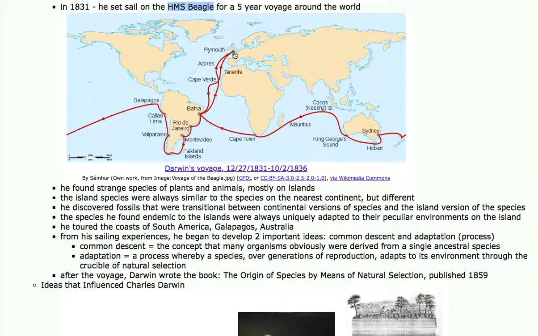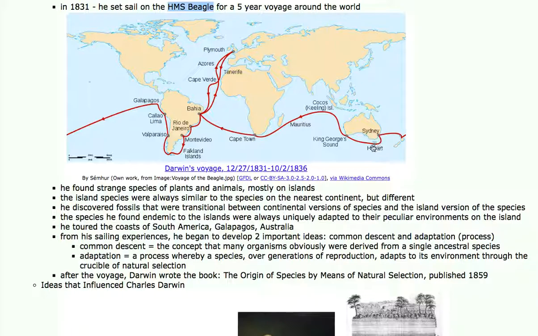You'll notice he sailed from England south along the west coast of Africa, and then reached the east coast of South America, and then they mapped the east coast of South America carefully. They went by the Falkland Islands. They went round the Horn of South America, and they came up the west coast. And then once they reached the northern regions of South America, they sailed west and encountered the Galapagos Islands. From there, they sailed west across the Pacific and encountered New Zealand and Australia.